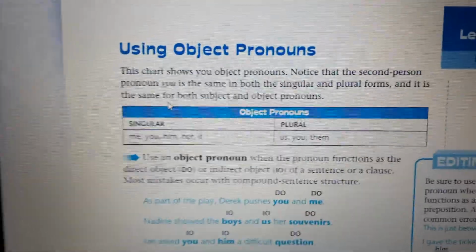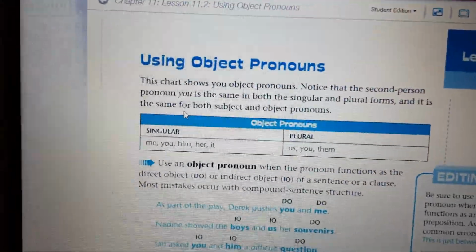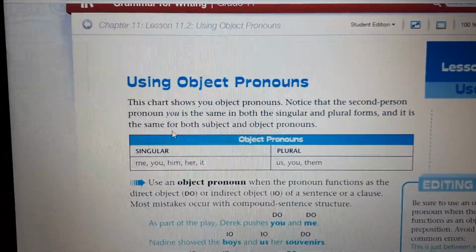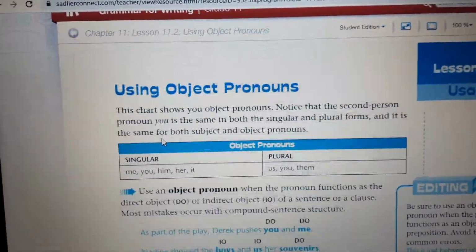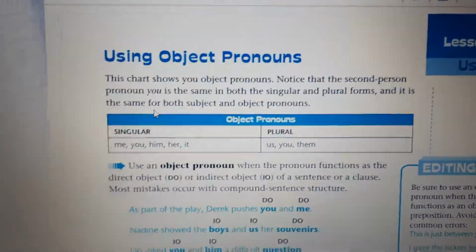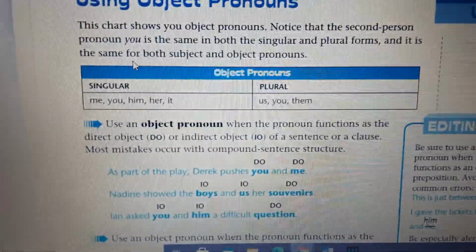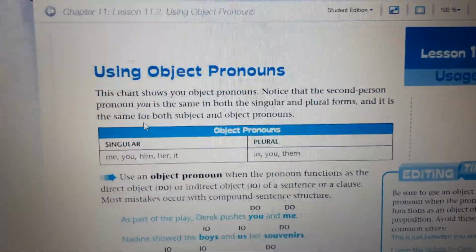If you remember what we talked about yesterday, we talked about subject pronouns, and I said that you is for singular and plural, and today you is also singular and plural for object pronouns. Here we have singular: me, you, just one, like you are my student, or I talk to you. Him, her, and it. And here we have us, you, and them.